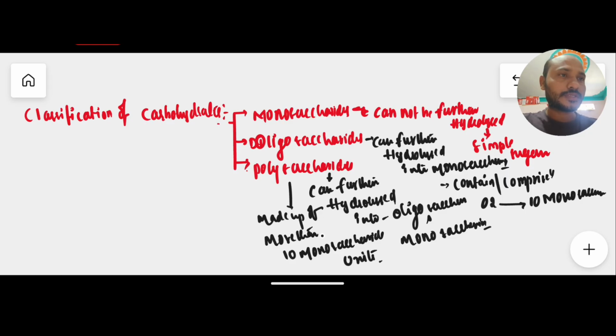Likewise, we have different types of carbohydrates based on their further hydrolysis. In today's lecture, we focus only on monosaccharides. So now we will discuss monosaccharides.